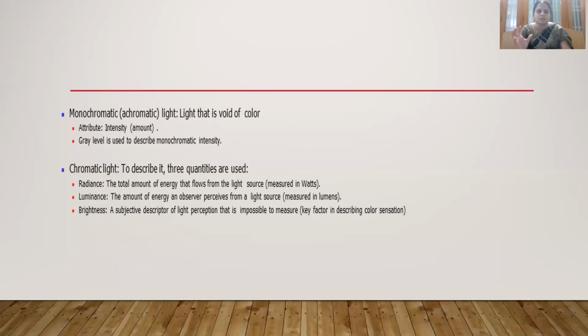And brightness is the perception that your eye observes. For example, if you are looking at the sun, the sun is giving the light, that is radiance from the source. Luminance means how much light your eye is able to perceive. And brightness is based upon perception, where you create one image within the brain.